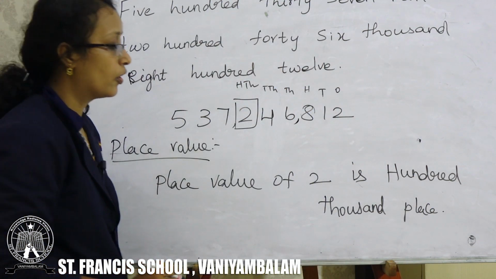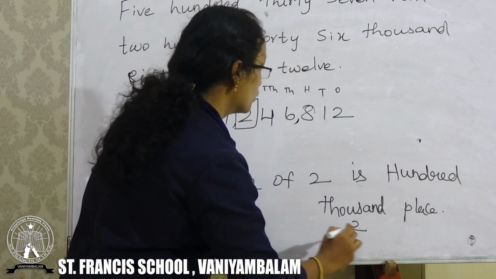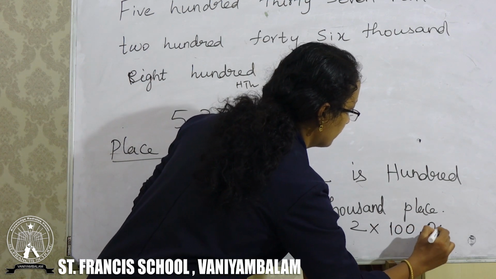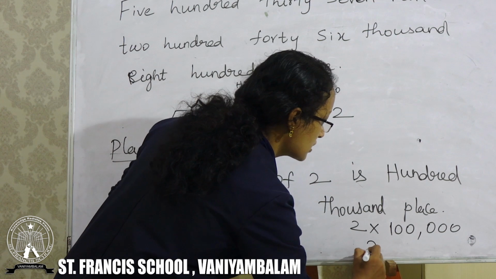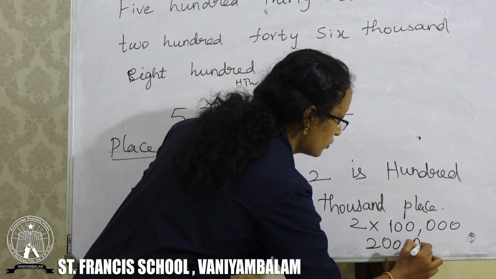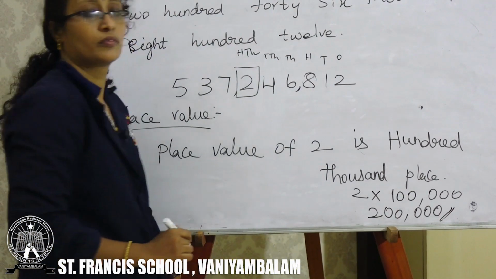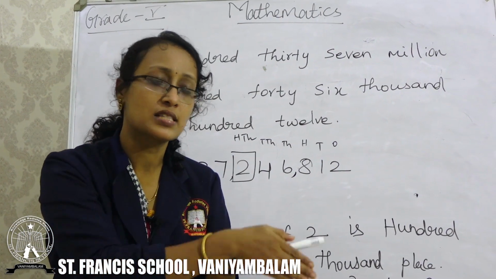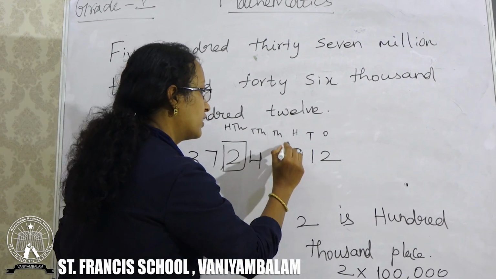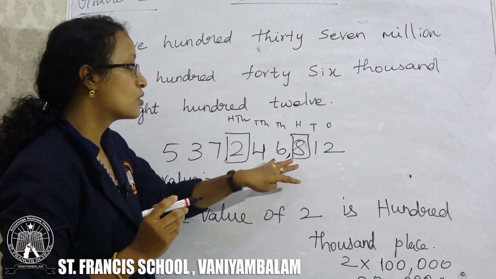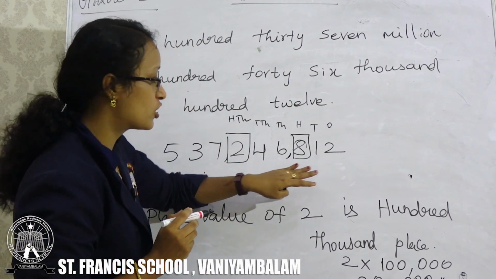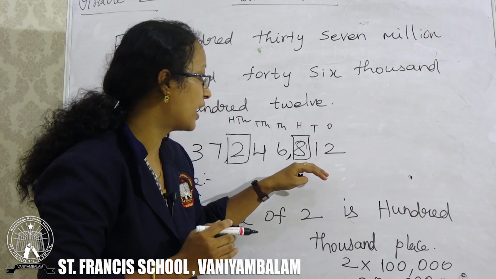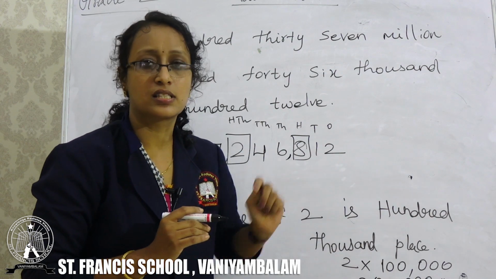Right? Or you can write it as 2 into 100,000. That is 200. I think you got it. If you want to find the place value for some other digit where the 8 lies, just check the place value chart: ones, tens, hundreds. So you can write, the place value of 8 lies in the hundreds place.